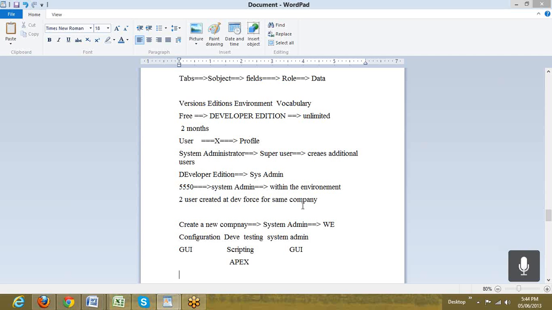Okay, so that means I cannot go to Developer Force and use the same company to register another ID, right? No, that will again create a new company and new system. There's a field called company. Even though I use the same company name and same email, it will still assume this is another company? It won't check in the back end whether the company name already exists. It's a public account. It will not cross-verify any company name. Okay, so you can give XYZ ABCD as the company name also.